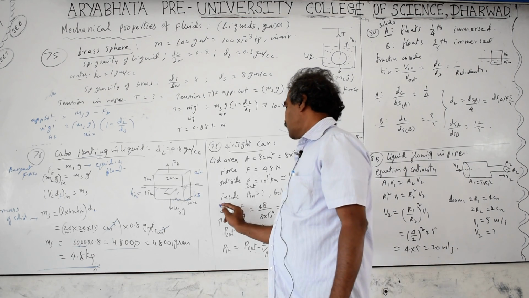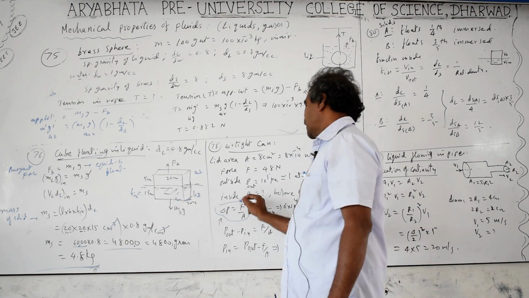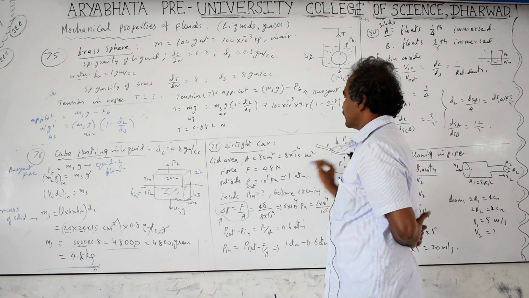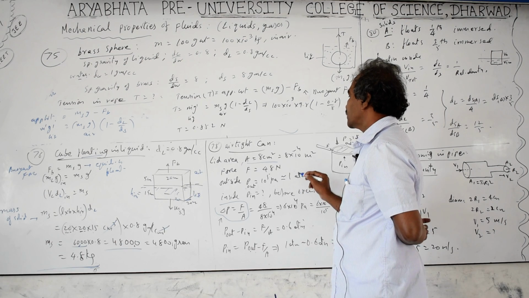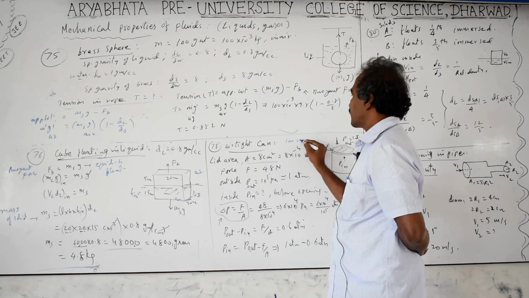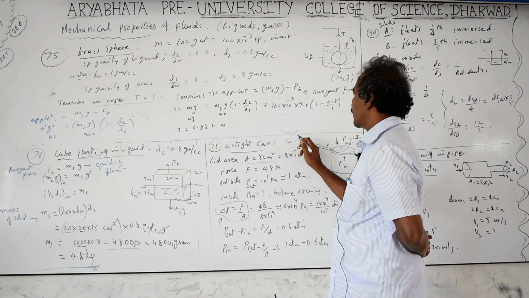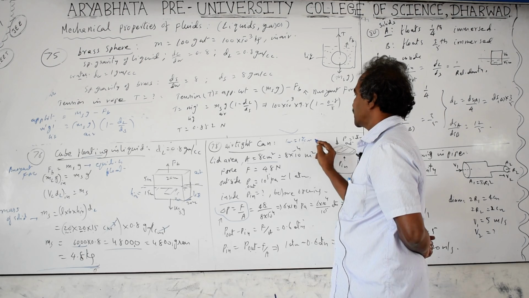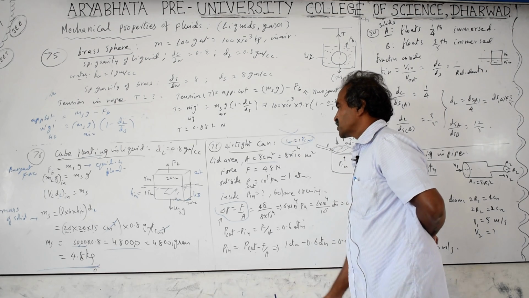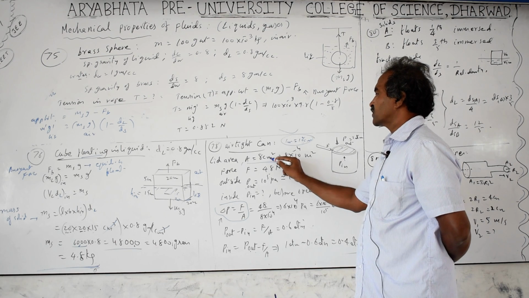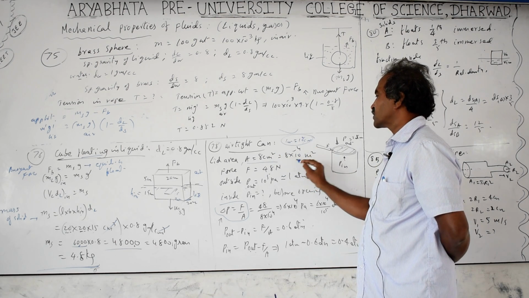Pressure is nothing but force by area. So if you take the difference in pressure, that resultant pressure is equal to force by area. Area of the lid given is 8 centimeters square, converted into square meters. 1 meter equals 10 to the power of 2 or 100 centimeters. 1 centimeter is 10 to the power of minus 2 meters. So 10 to the power of minus 2 squared means 10 to the power of minus 4 square meters is